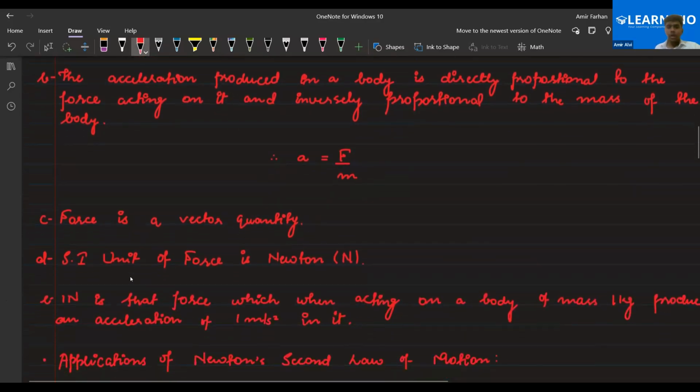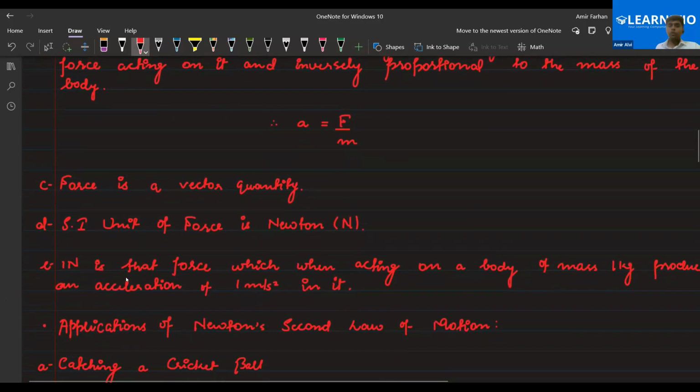So now let's understand some properties based on the force. Force is a vector quantity. It has both magnitude as well as direction. Next, the SI unit of force is Newton. The Newton SI unit is given in honor of Sir Isaac Newton, because force was discovered by Sir Isaac Newton.